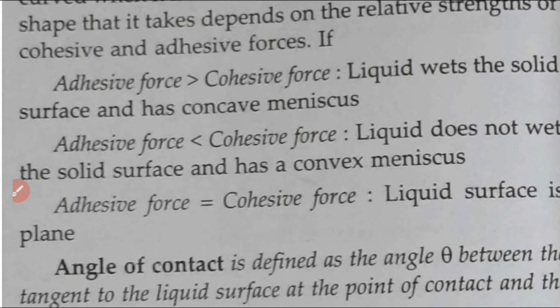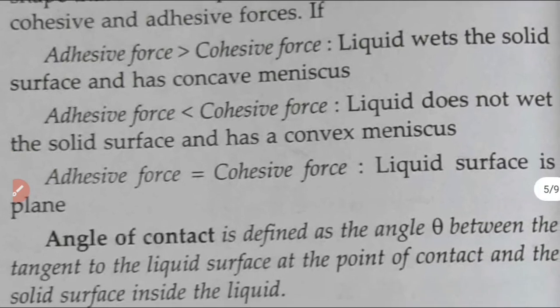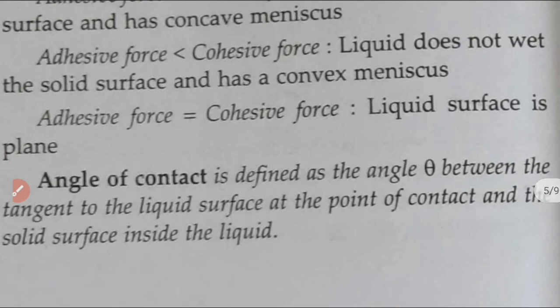That meniscus we can also see when we take mercury in glass. In a glass vessel, when we take mercury, the meniscus will be curved inwards, that means it will be convex. When we take water in a glass vessel, it is concave upwards, and in the case of mercury, it will be convex. If the adhesive force between solid and liquid is equal to the cohesive force, the liquid surface will be plane.